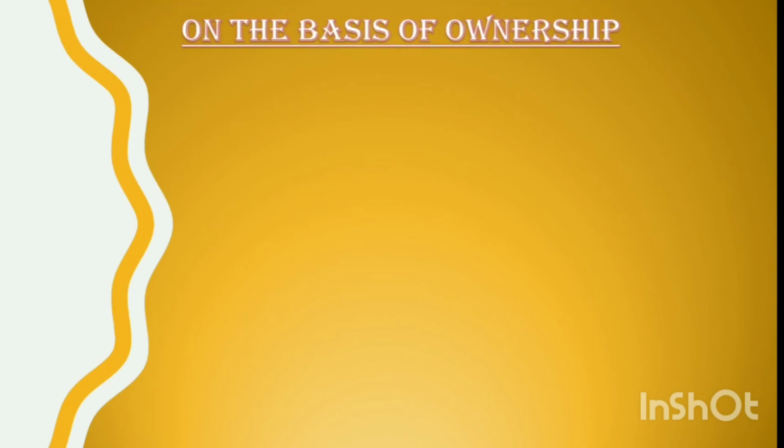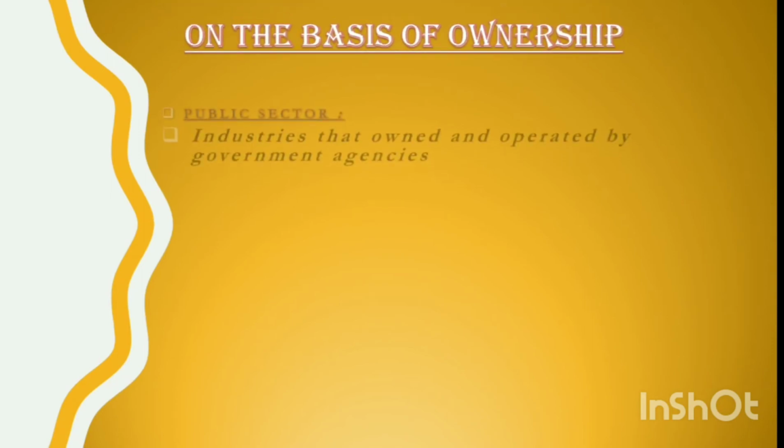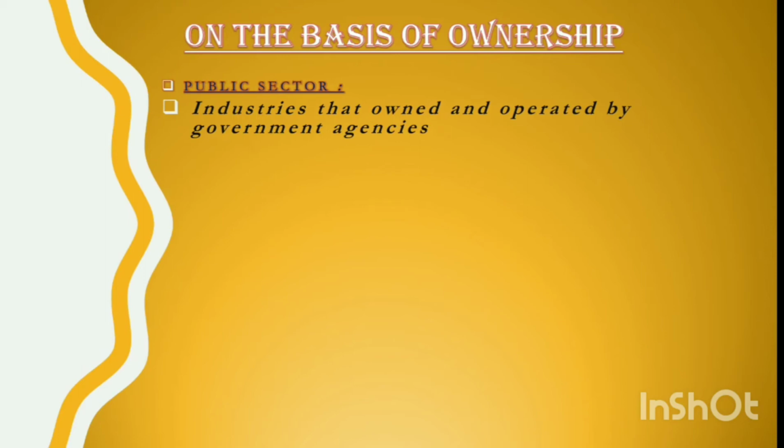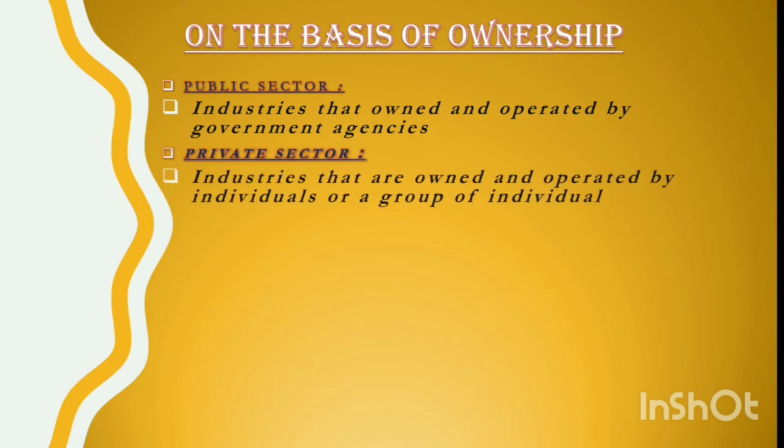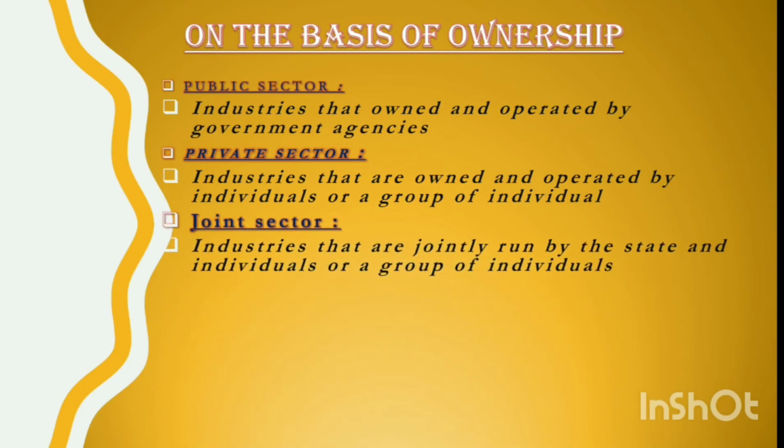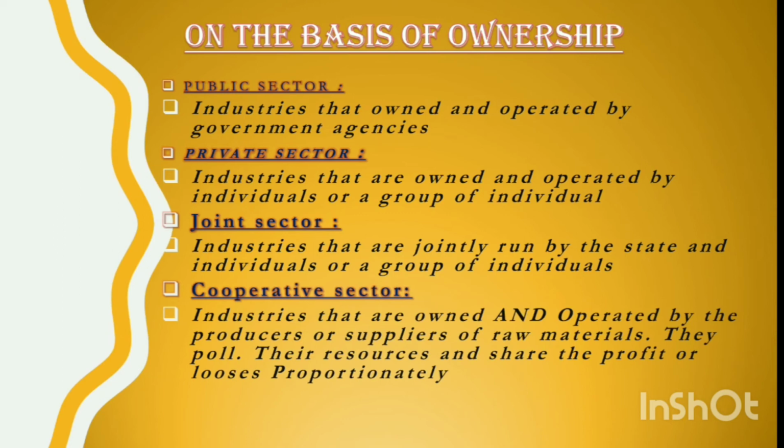Now, let us learn the classification based on ownership. First, the public sector. Public sector industry is owned and operated by the government agencies. In the private sector, industry is owned and operated by individuals or a group of individuals. On the other hand, in the joint sector, industries are jointly run by the state and individuals or a group of individuals. In the cooperative sector, industries are owned and operated by the producers or suppliers of raw materials. They pool their resources and share the profit or loss proportionally.